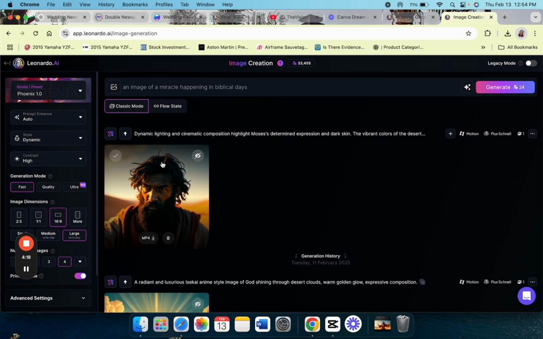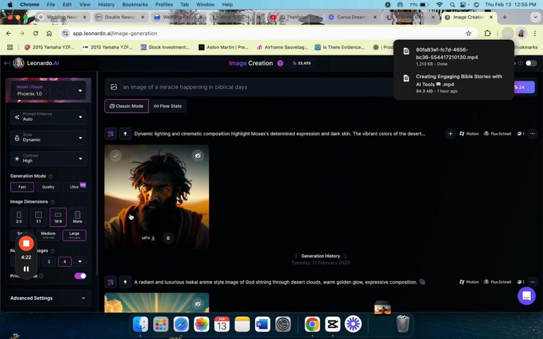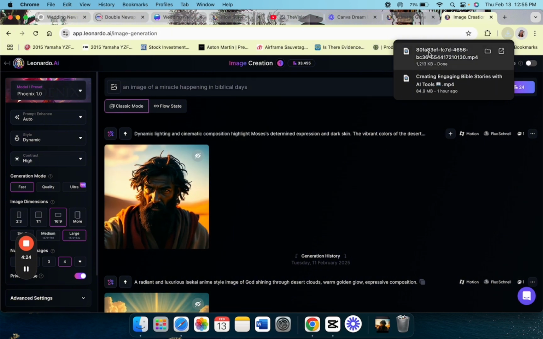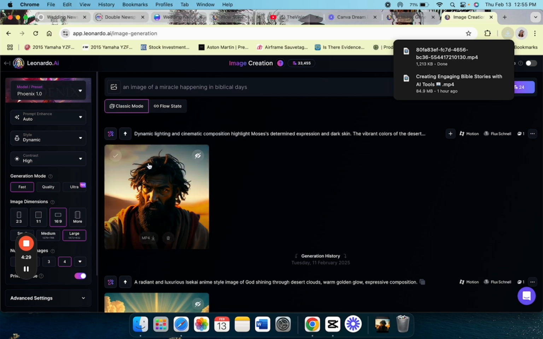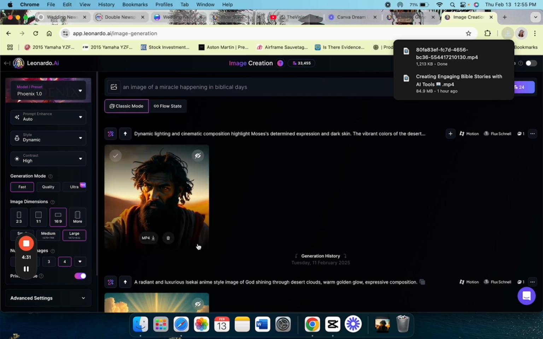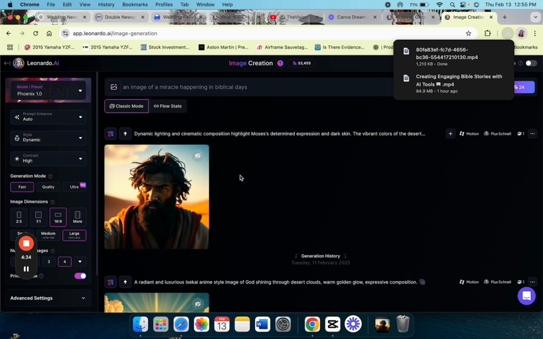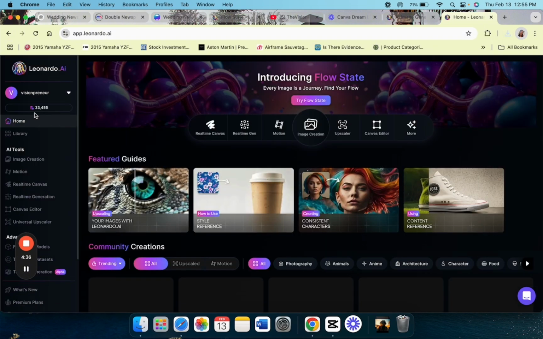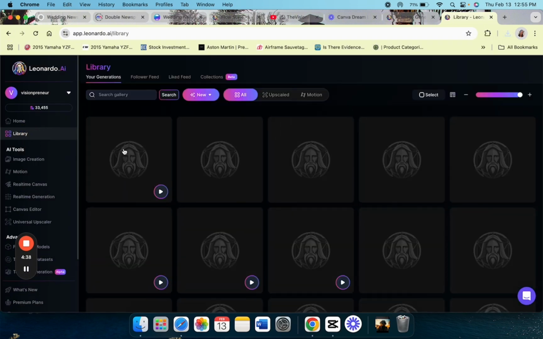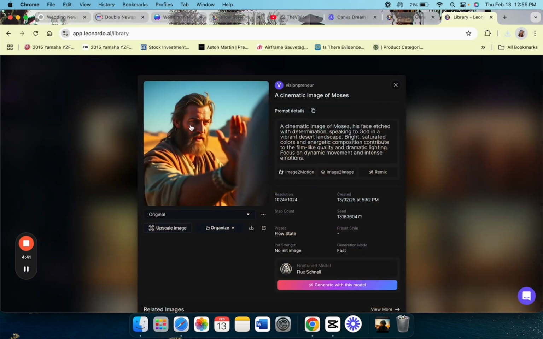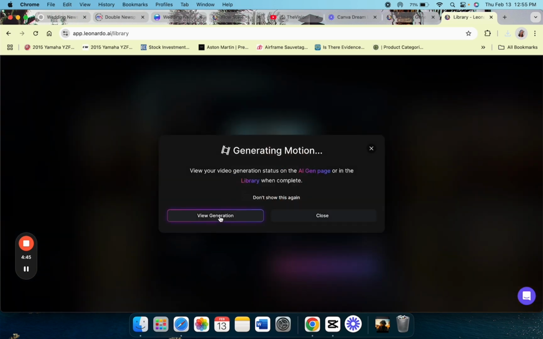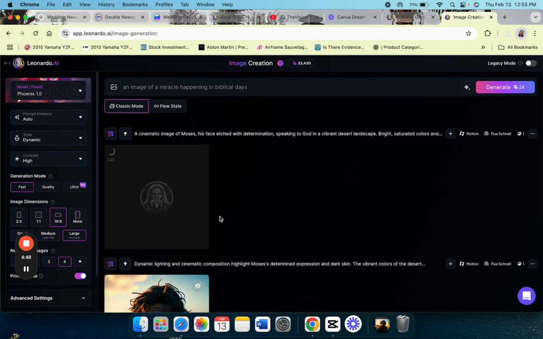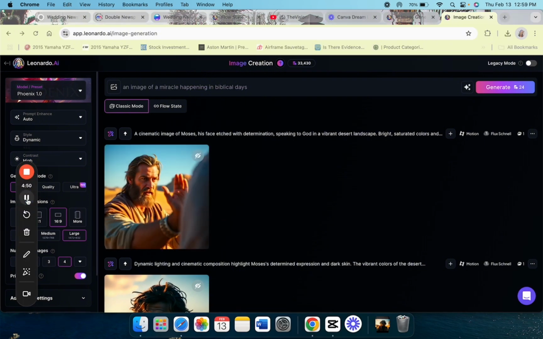So once you're done with your first picture, your first video, you can download as an MP4. And then you can save the name or change the name of the file so that you can find it. So you're going to do this for every aspect of the video so that you have different clips, different things to choose from for when different things are happening in the video. And then you're going to do the same thing for the next video or the next picture. Generate the motion. And then once it's done, you're going to download it.